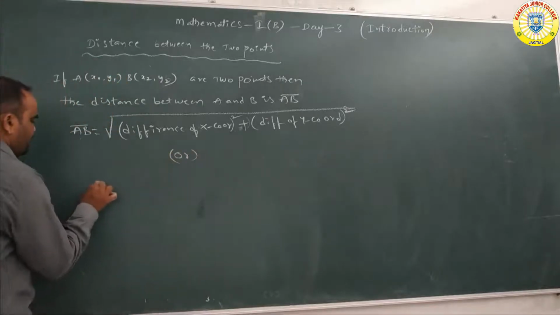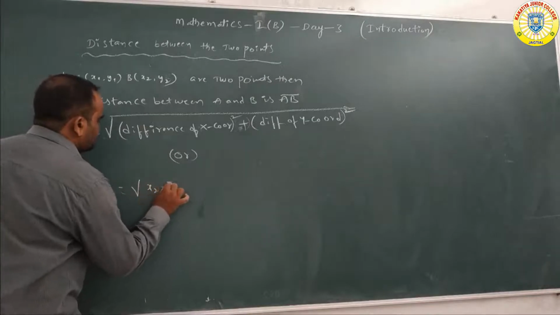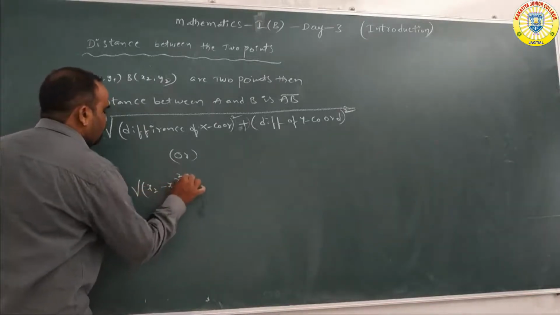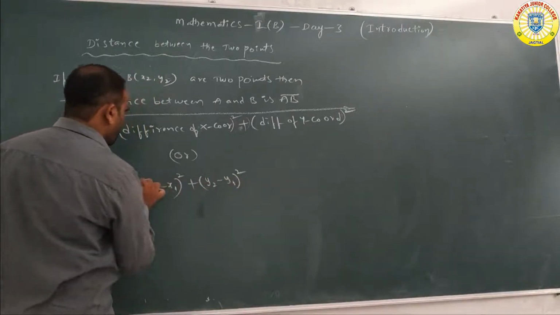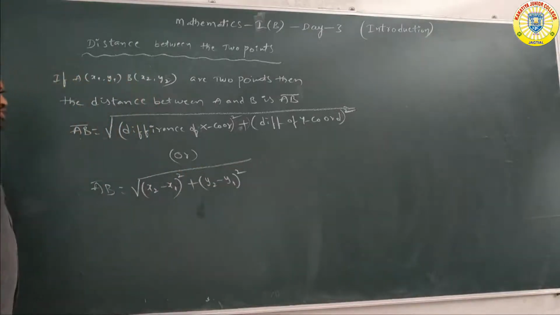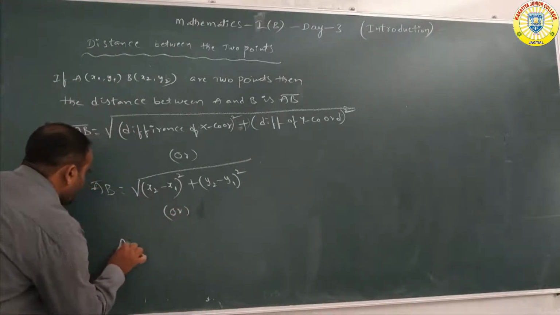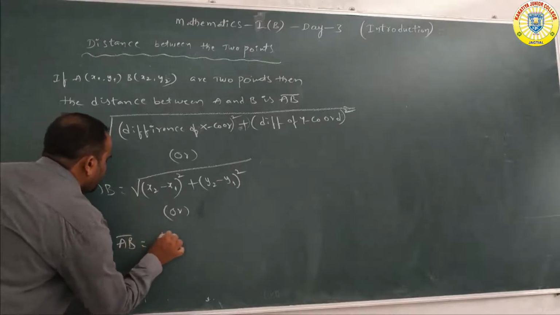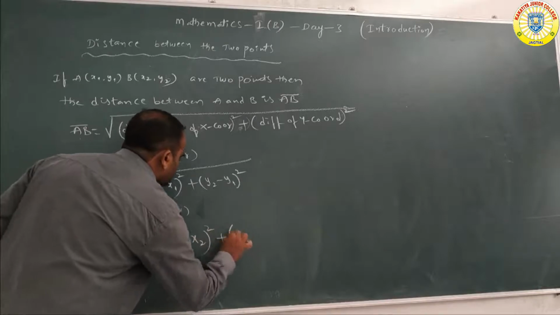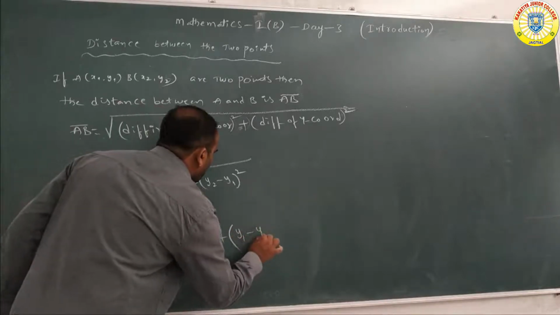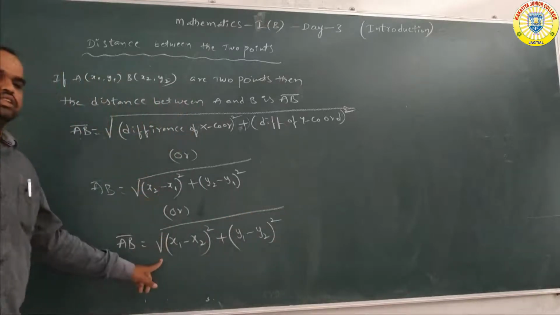Here we can write AB bar is equal to under root of x2 minus x1 whole square plus y2 minus y1 whole square. Otherwise, AB bar is equal to under root of x1 minus x2 whole square plus y1 minus y2 whole square. Both formulas are same.